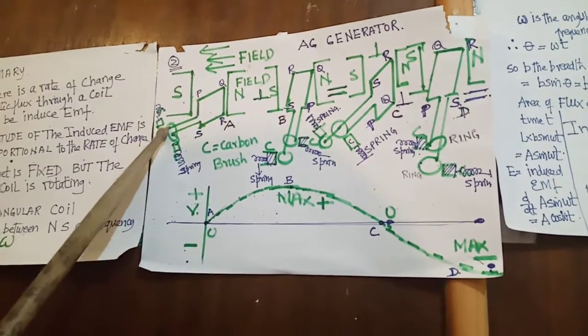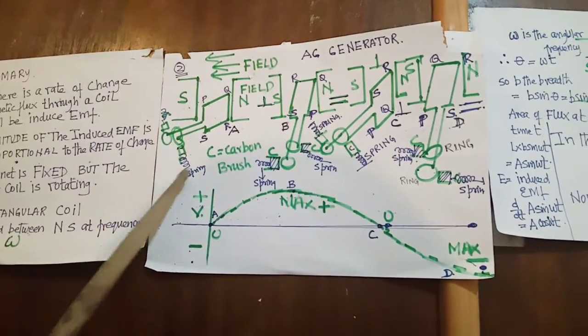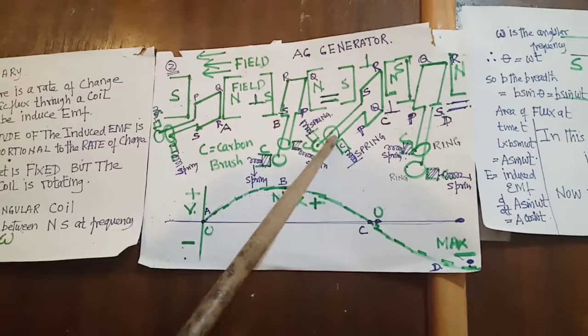And these are the slip rings, and these are carbon brushes, so that you can tap the voltage from this. See, the spring is there to press.